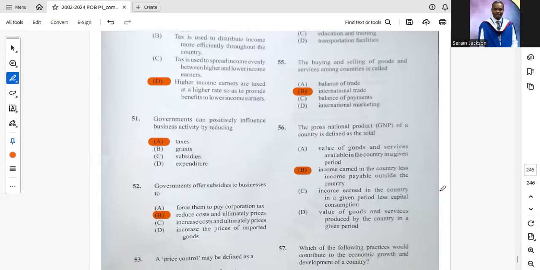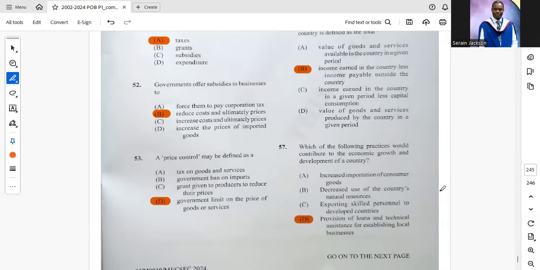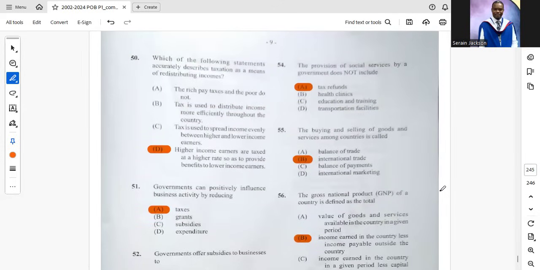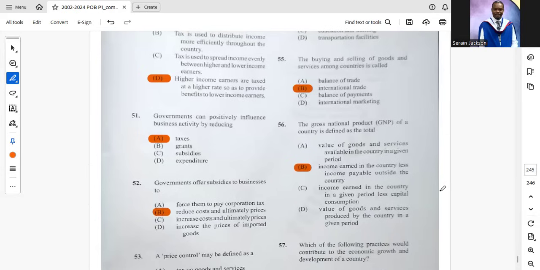51. Governments can positively influence business activity by reducing A. Taxes. 52. Governments offer subsidies to businesses to B. Reduce costs and ultimately prices. 53. I will see that question already as well. A price control may be defined as D. Government limit on the price of goods and services. 54. The provision of social services by a government does not include tax refunds. 55. The buying and selling of goods and services among countries is called international trade.